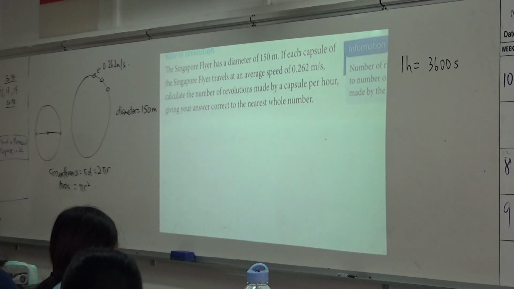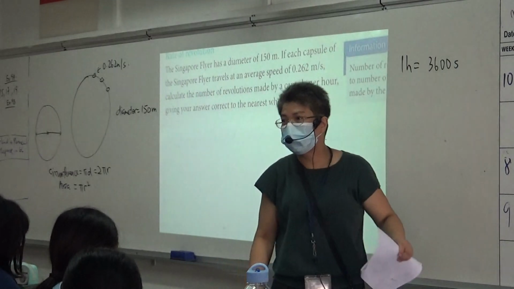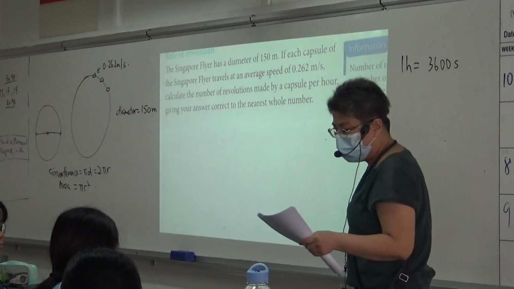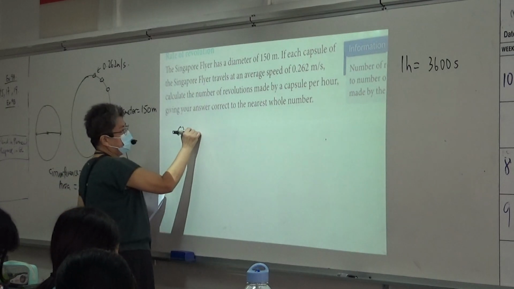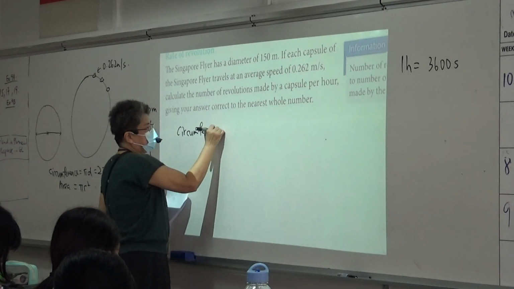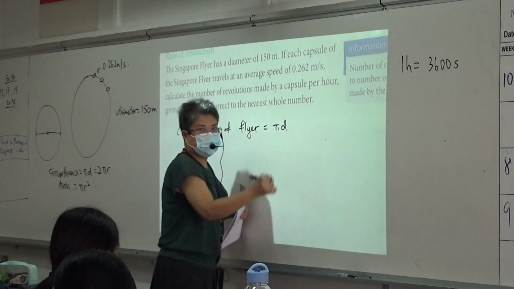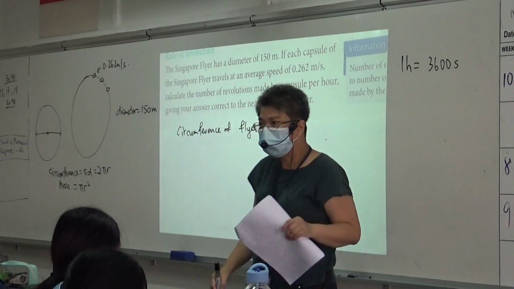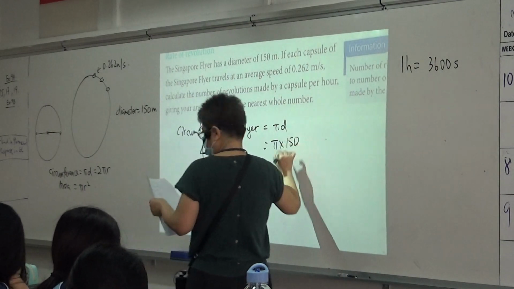Alright, all of you look at this question and look at this diagram. I'm going to present it here. This one has a catch that I want everybody to know. First of all, I find the circumference of the flyer, which will be pi d, right? Agree? That means pi times 150.